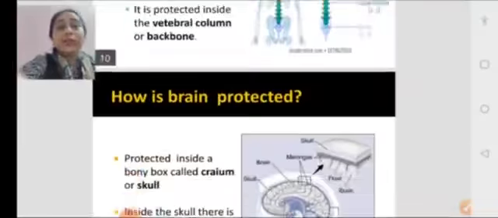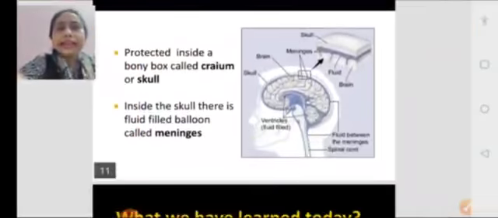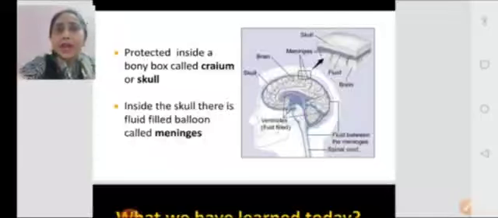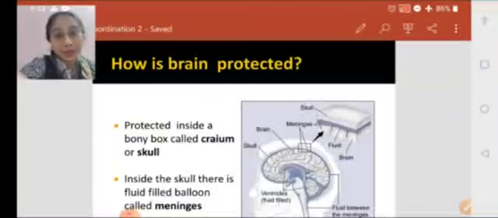Next, let us see how the brain is protected. The brain is present inside our bony box, the skull or the cranium. Skull is a word already known to you all, but cranium is a new word for you. Skull or cranium, same thing. Cranium is this part; the skull consists of everything here, but the cranium is a part of the skull. So this bony cranium protects our brain very well.